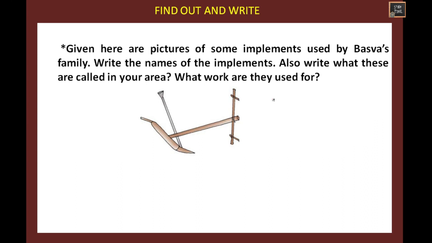Next, find out and write. Given here are some pictures of some implements used by Baswa's family. Write the names of those implements. Also write what these are called in your area, and what work they are used for. So here a picture is given, you're going to write the name, the local name, and what it is used for.